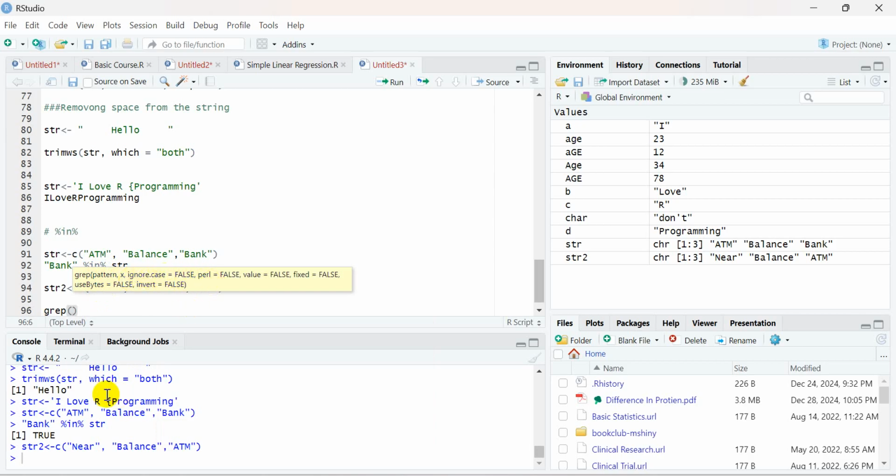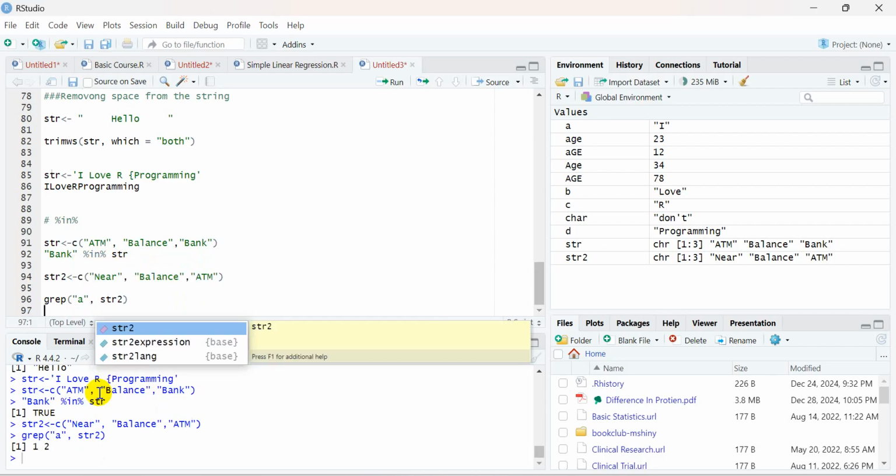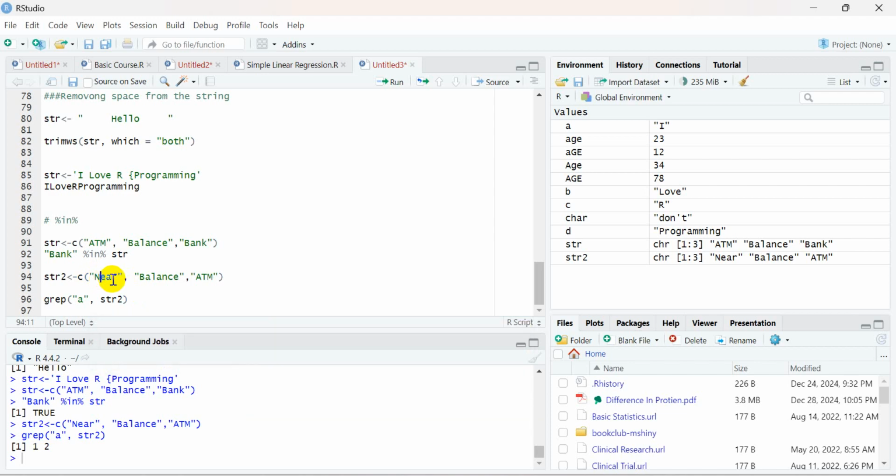Okay, so I will use here, for example, pattern is a, and in which string this needs to be searched, str2. Let's see here. It is telling me that a is there. In this particular string, one time a is coming. Similarly, in this particular string, two times a is coming.